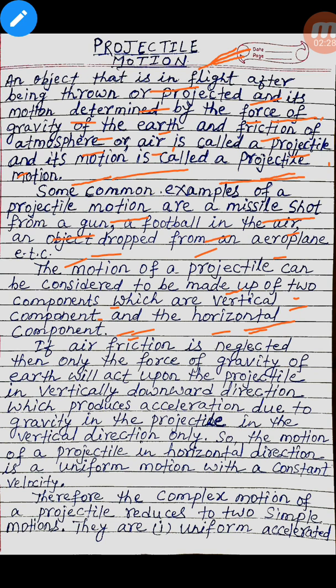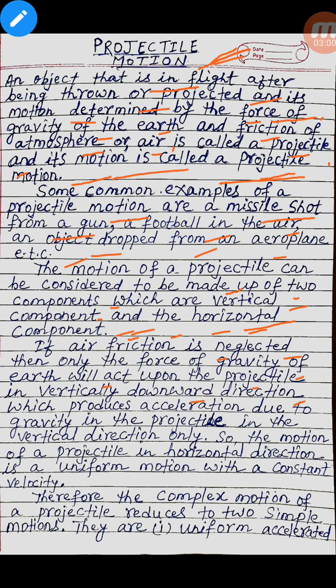Now, if air friction is neglected, then only the force of gravity of the earth will act upon the projectile in the vertically downward direction. Students, you already know that there are two forces acting on a body in space: one is the force of gravity of the earth, and another one is the friction of air.